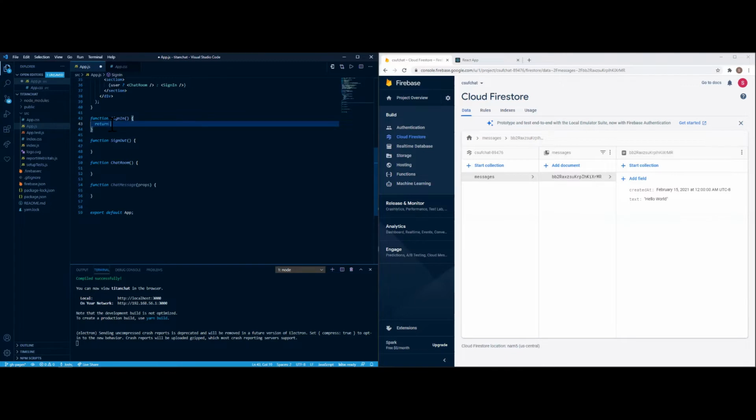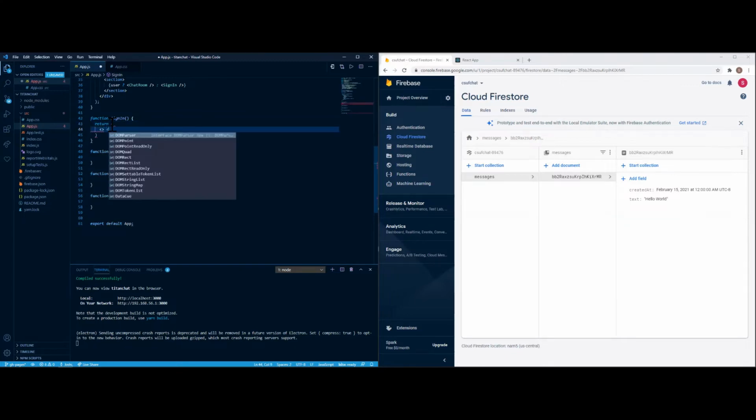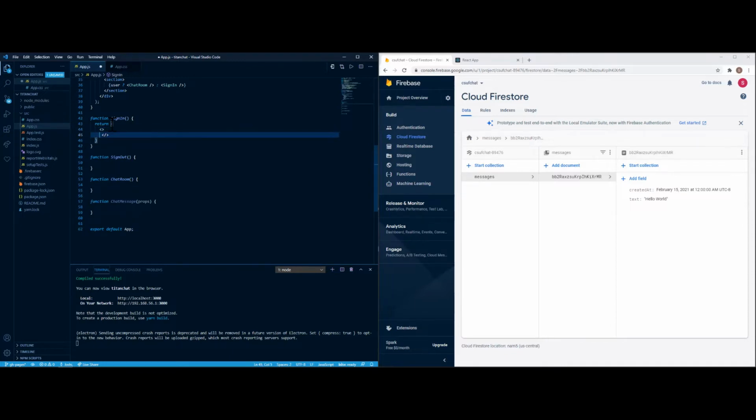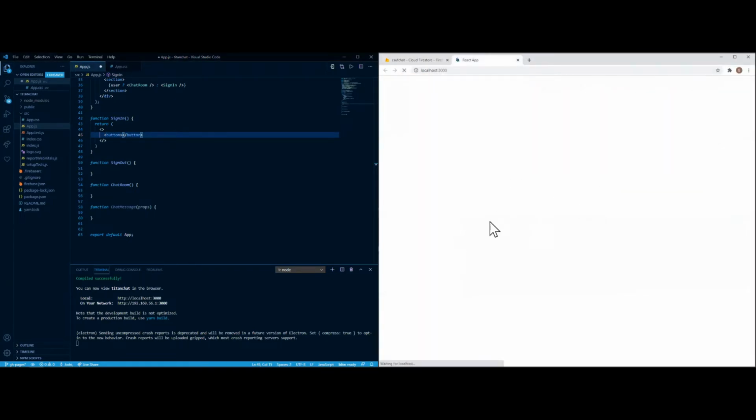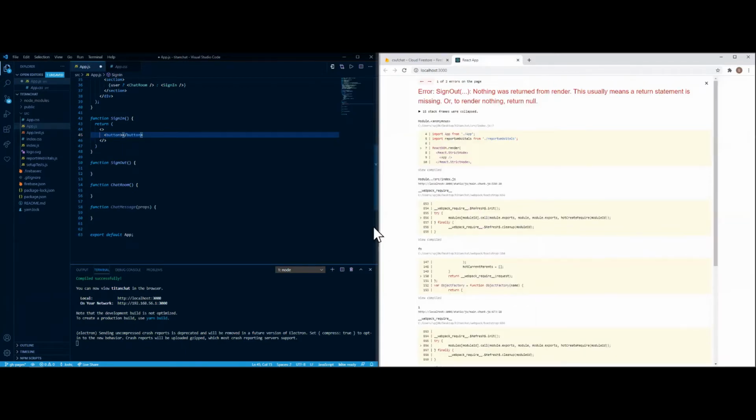So return. Okay, I don't need a square bracket. Over here I'm going to create the button tag. When I showed the application earlier, it had a button that said sign in with Google and please do not violate community guidelines.